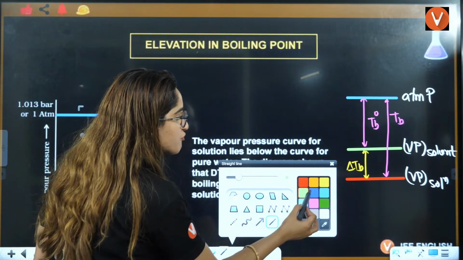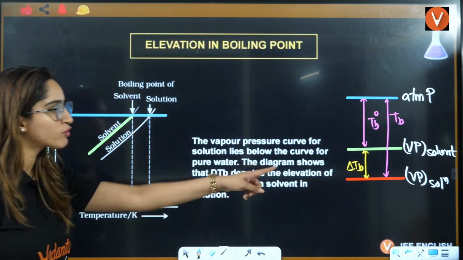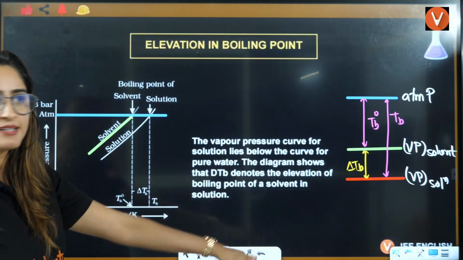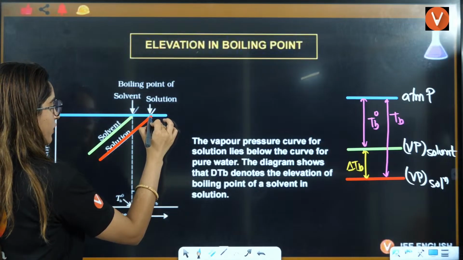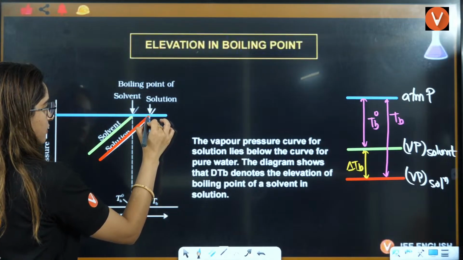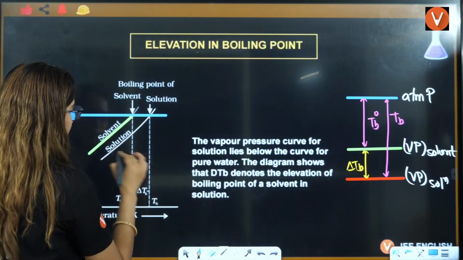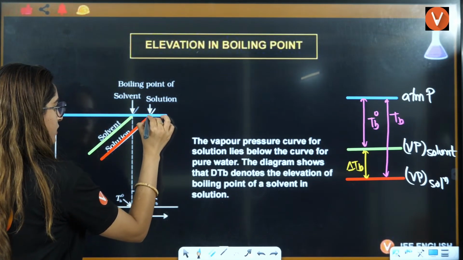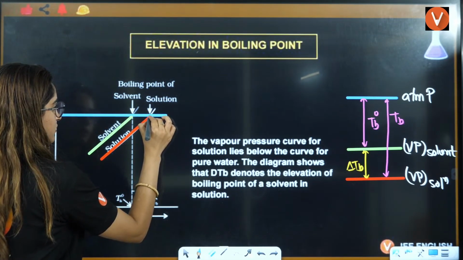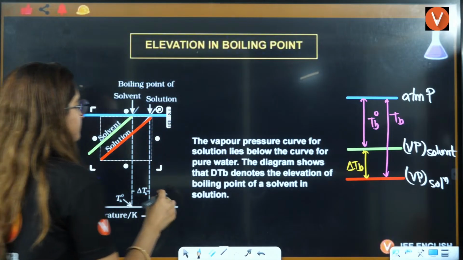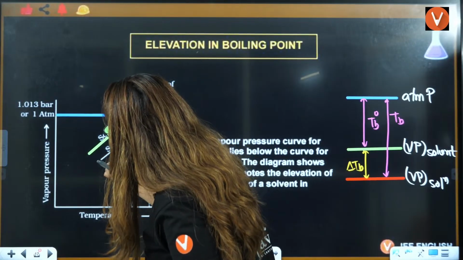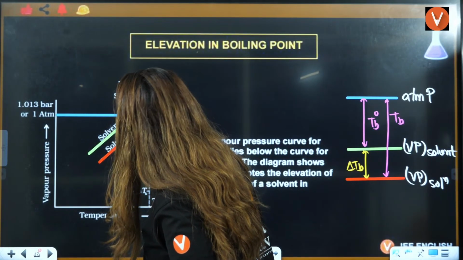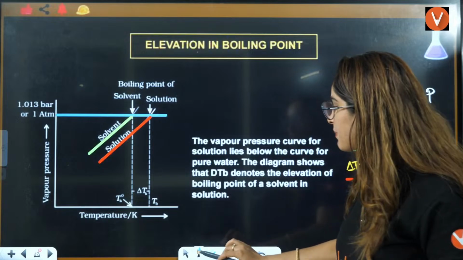Vapor pressure of solution, can you see I have drawn it with a red line? That is lesser than that, no? So I'll draw it here, right? Okay, I know why I'm not able to draw a straight line. Okay, so that is your vapor pressure of solvent.